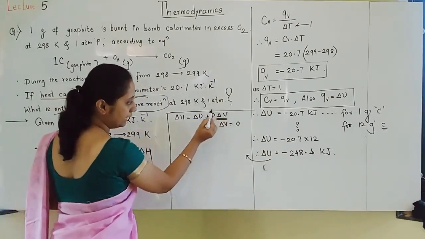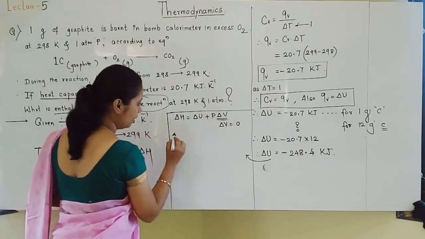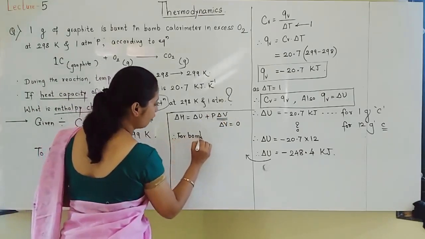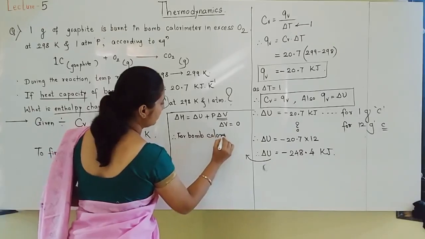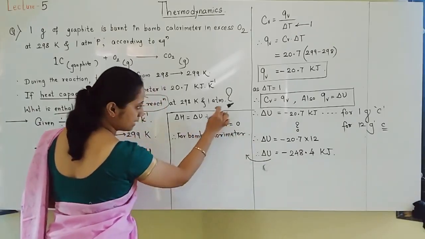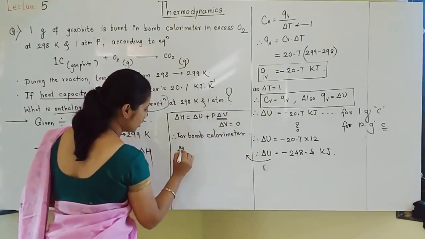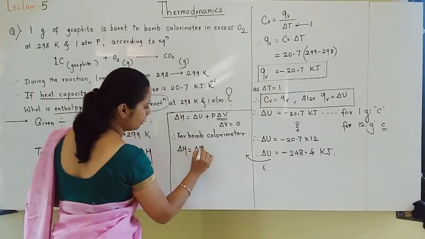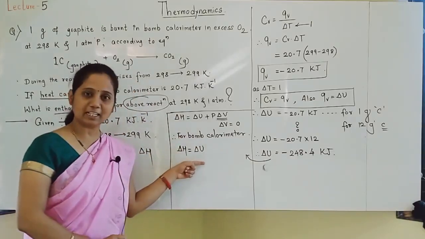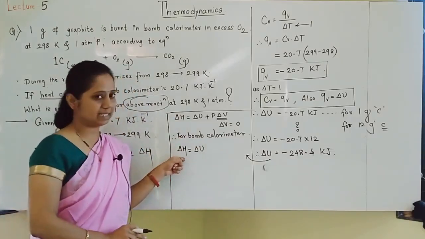So this complete term becomes 0. Therefore, for a bomb calorimeter, delta H is equal to delta U. Always the change in internal energy is equal to delta H.